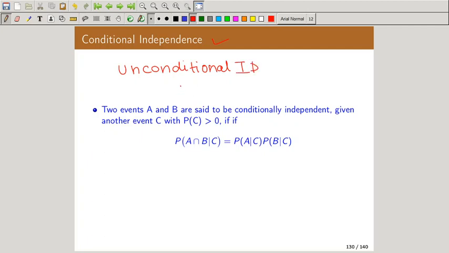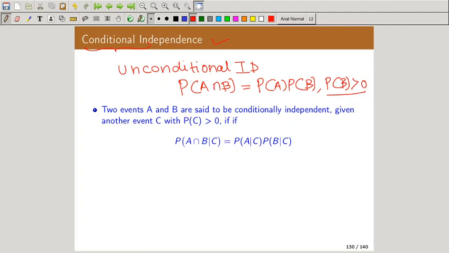Unconditional independence means probability of A intersection B should be equal to probability of A into probability of B, where probability of B is always greater than 0. It should not be equal to 0. It is always positive. Now, this is unconditional independence. Now we will discuss conditional independence.